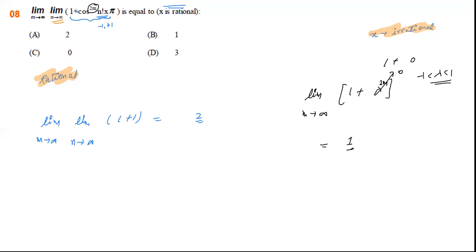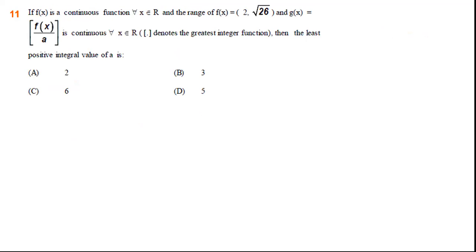Let us move on to the next question. Here f(x) is a continuous function, x belongs to R, and the range of f(x) is given to us as from 2 to root 26, and g(x) is given as the greatest integer function of f(x) by a, and this is continuous. The least positive value of a is what, for which this function becomes continuous?